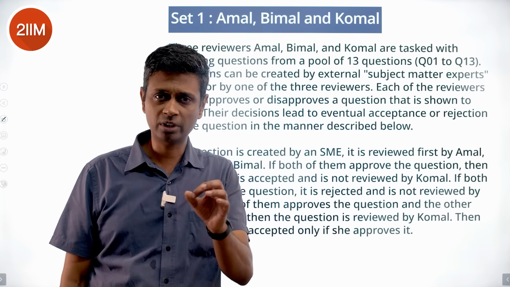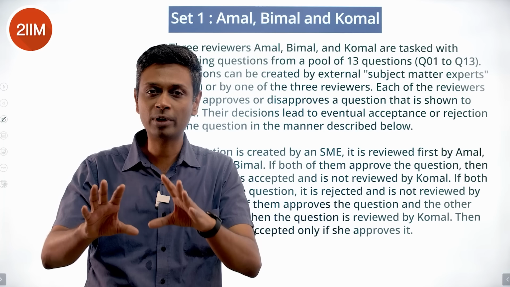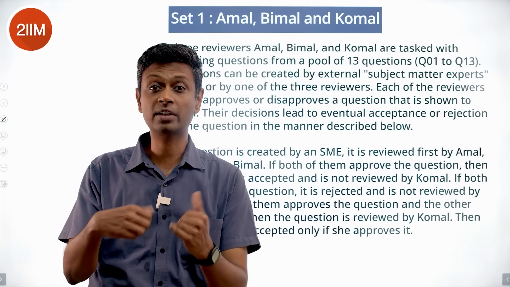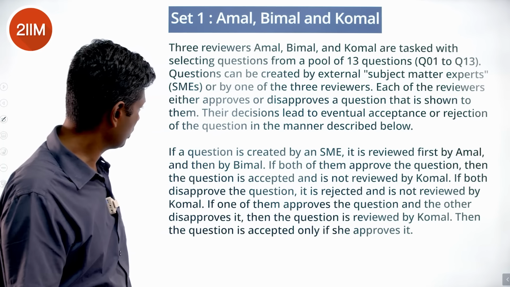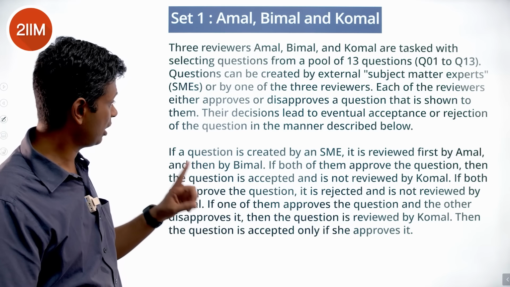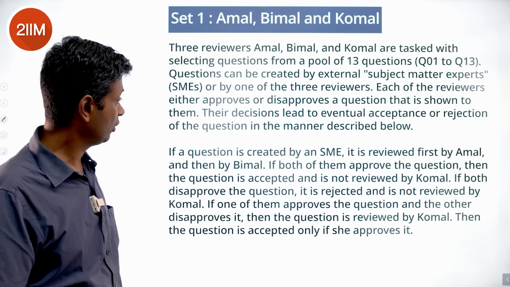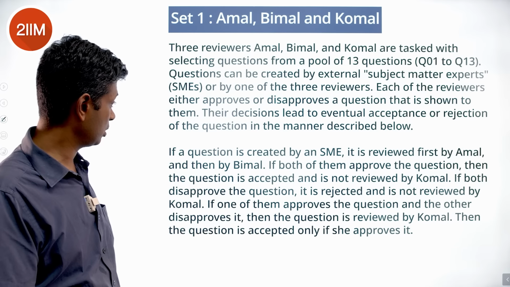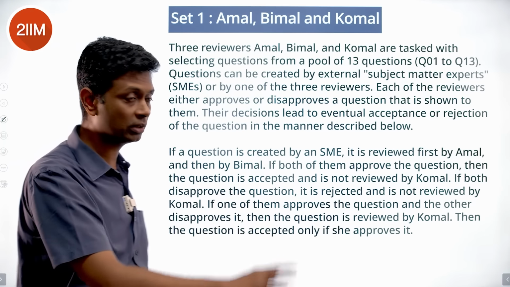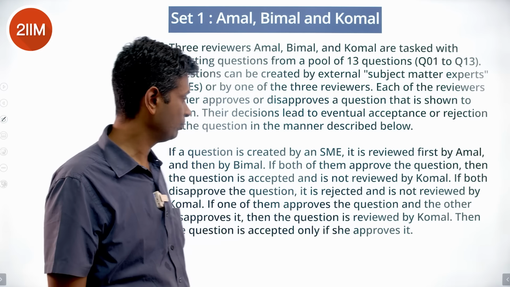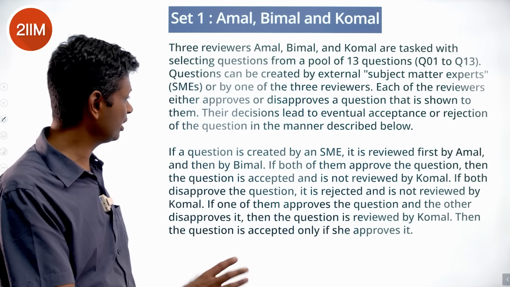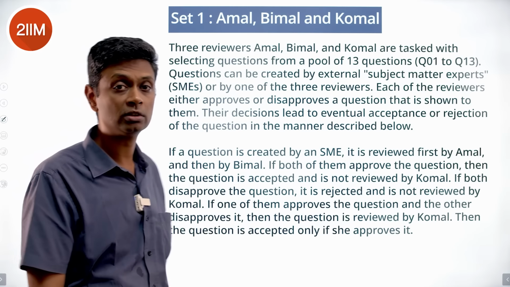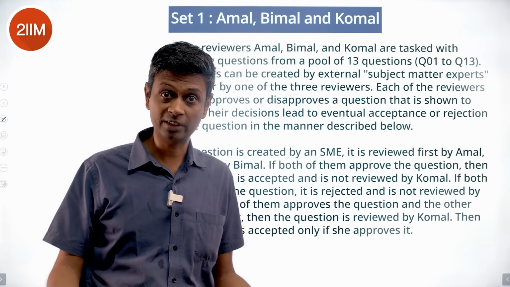Each of them looks at a question and says yes or no, and then there is a complex algorithm finally deciding whether the question gets accepted or not. A question created by an SME is reviewed first by Amal, then by Bimal. If both approve, then the question is accepted and is not reviewed by Komal. If both disapprove the question, it is rejected and is not reviewed by Komal. So Komal comes only when it's a tiebreaker, I'm assuming.